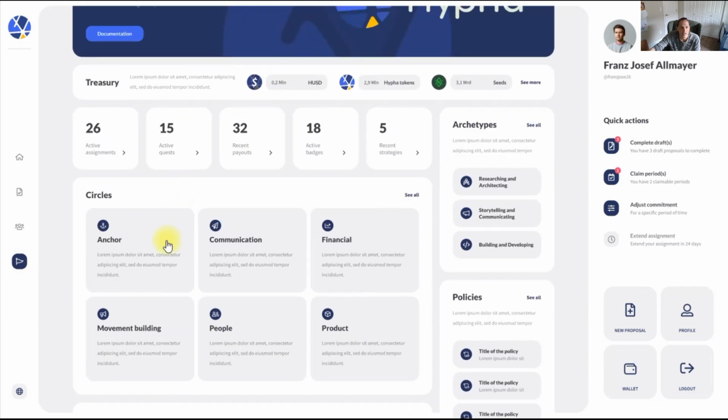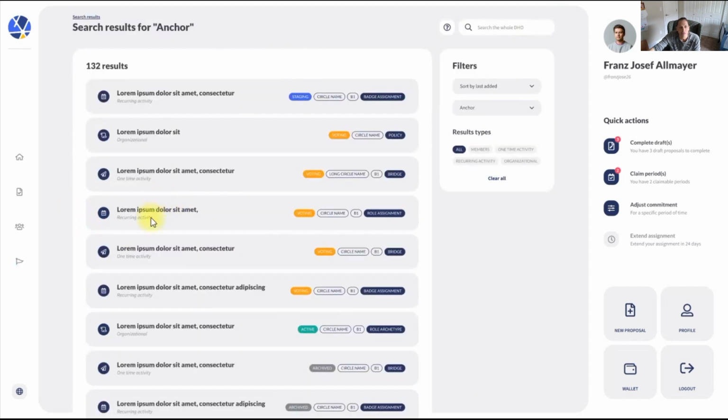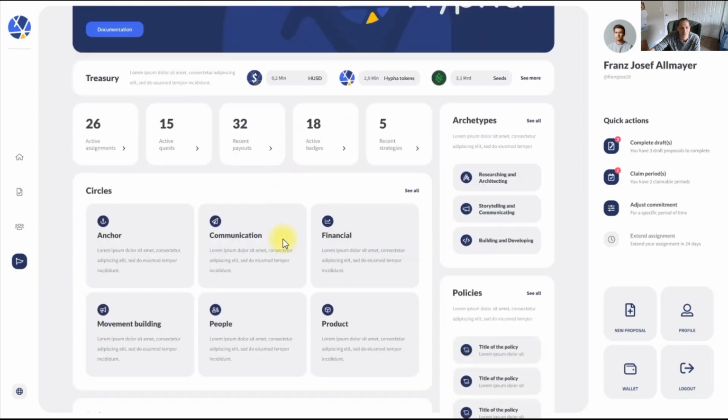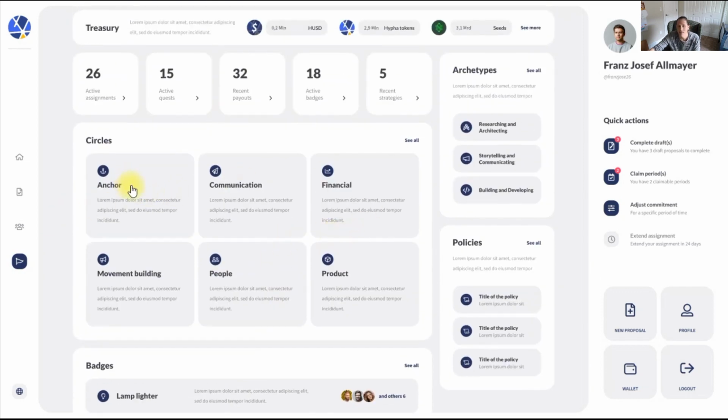So let's come back down to here. You can see the different circles. Whoops. Let me bring it back here. Did not mean to click on that. Yeah, and this is the working prototype that we're building right now. A lot of this stuff actually already works. So you can come and see the circles. For example, anchor circle, communication, financial, and so on. Circles are the different kinds of departments within the organization.